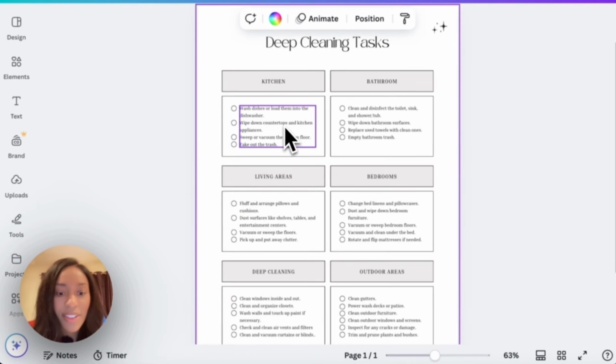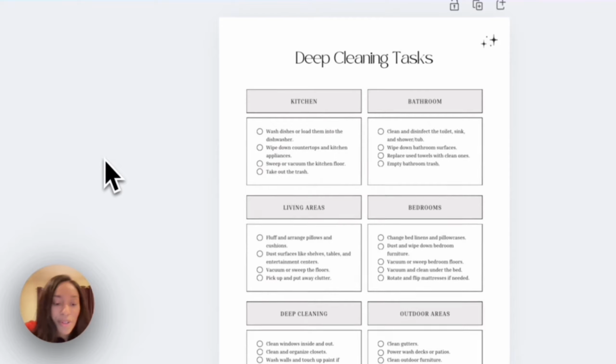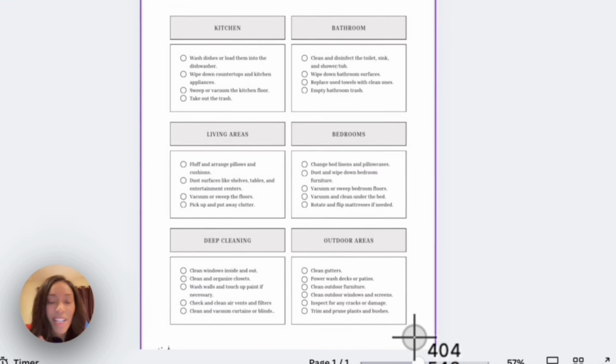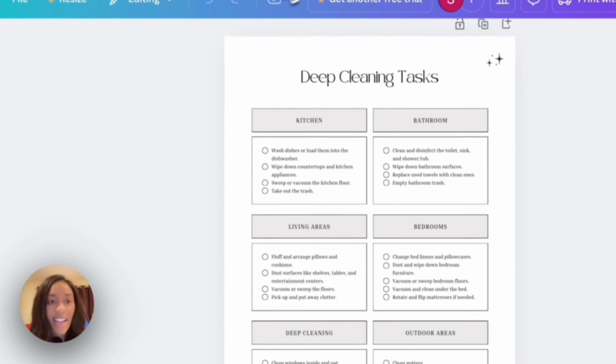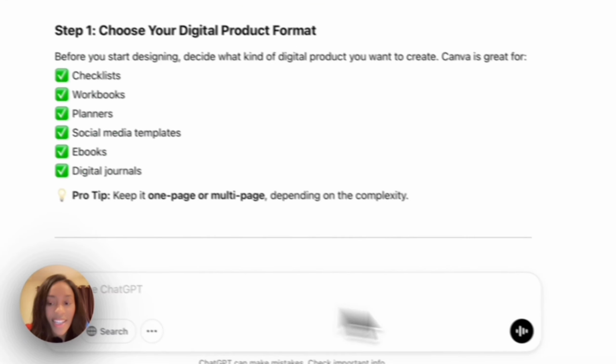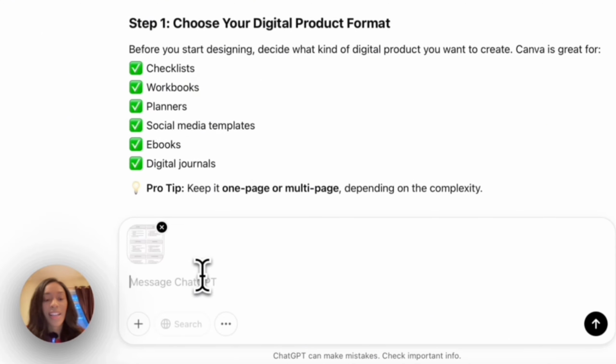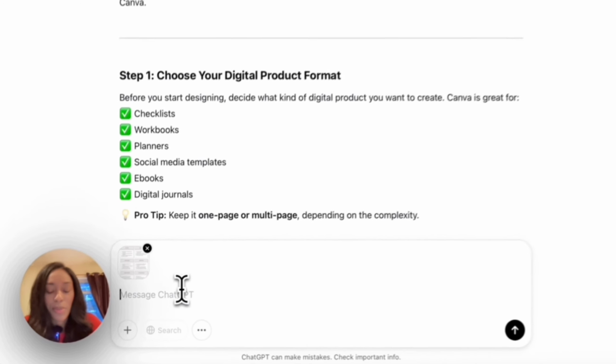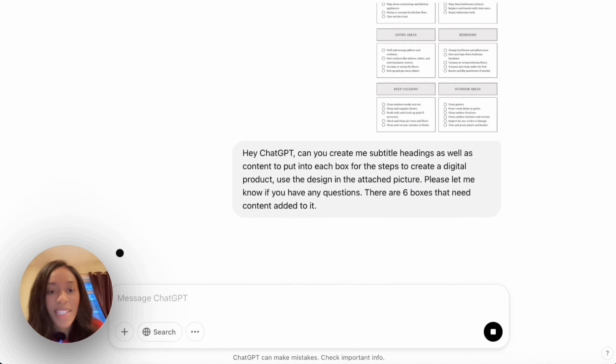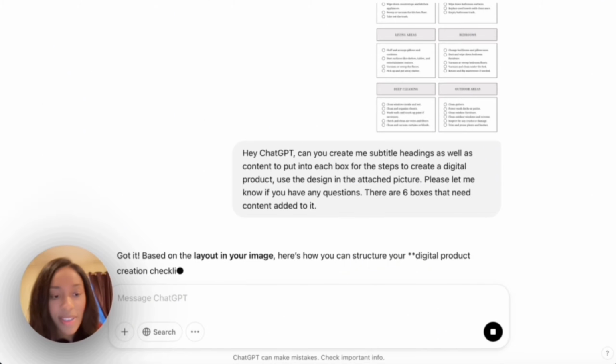And so what I like to do is I like to take a screenshot of what I'm using. And then I'm going to let ChatGPT know that this is the design, and ask if it had ideas for how to use this design for the checklist in creating a digital product. So I asked ChatGPT, can they create subtitle headings as well as content to put into each box for creating a digital product?